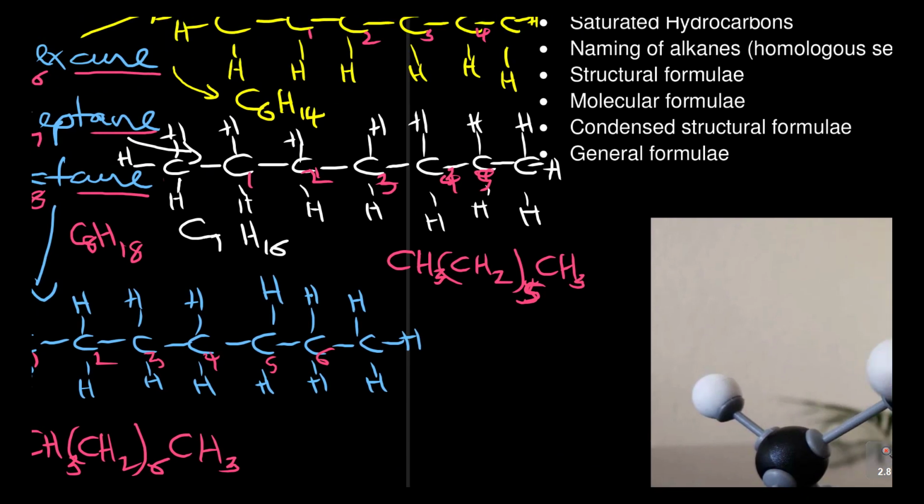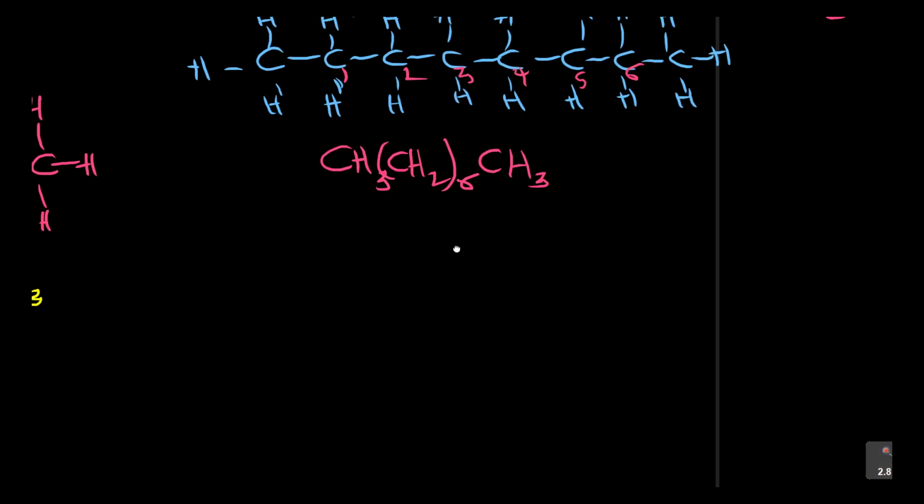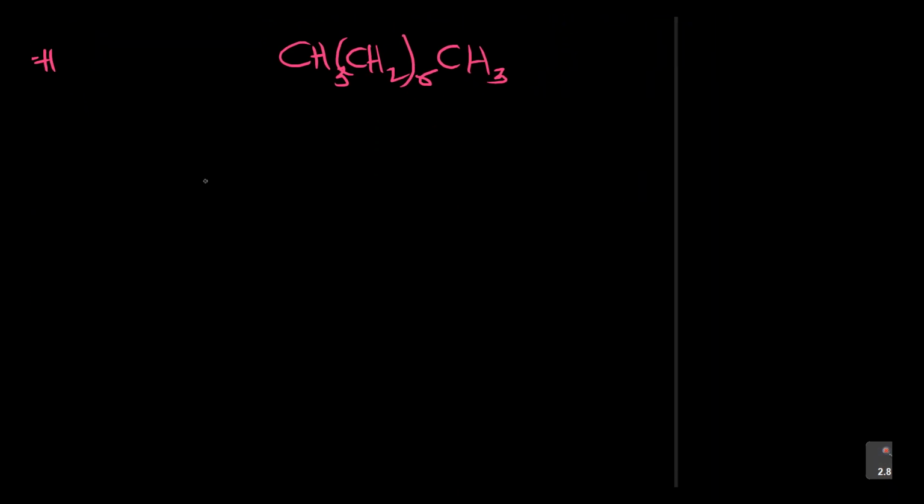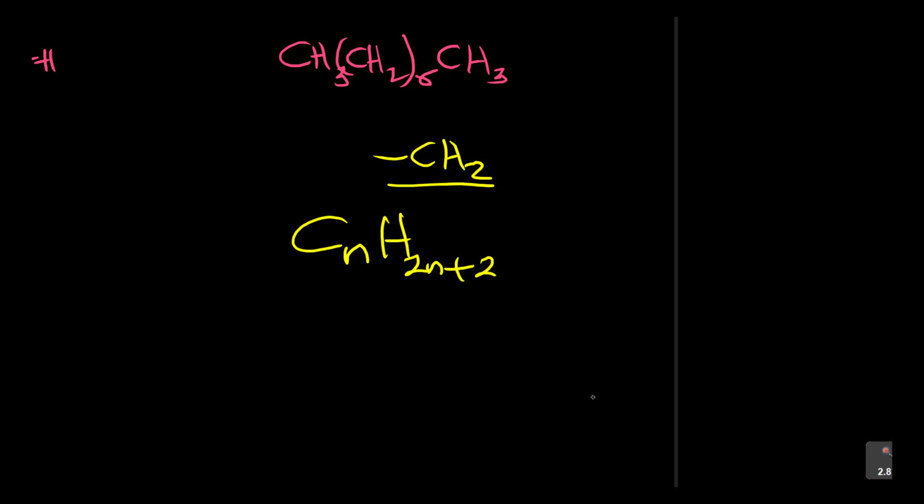And then the general formula now. I'm able to tell you what is carbon number 10, what is carbon number 20, for example, but there is a general formula. Look at this. We're adding, remember, we said the next group differs by the CH2 group. So when you look at the series and sequences in your mathematics, this is the general formula. You've got CnH2n+2. This is the general formula.